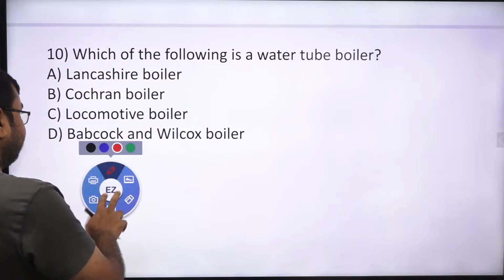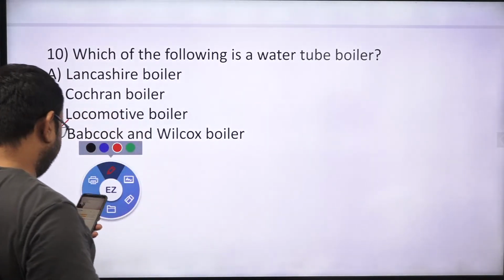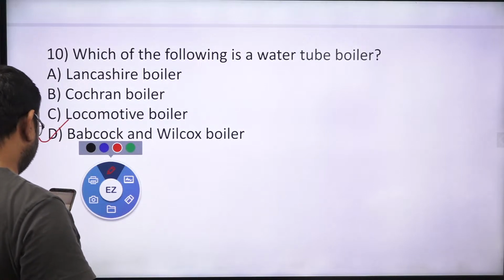Yes, so the correct answer is Babcock-Wilcox boiler. Babcock-Wilcox boiler is a water tube boiler. Fennel a locomotive? No, this is Babcock-Wilcox boiler. Correct?